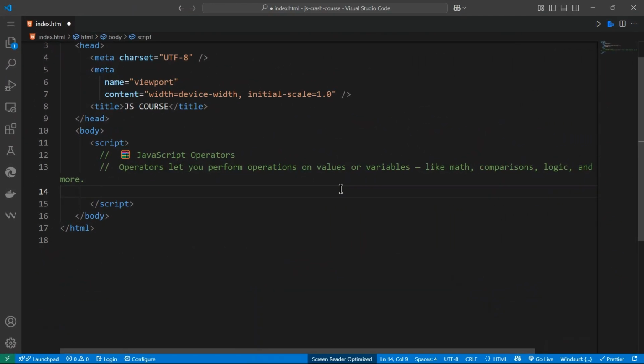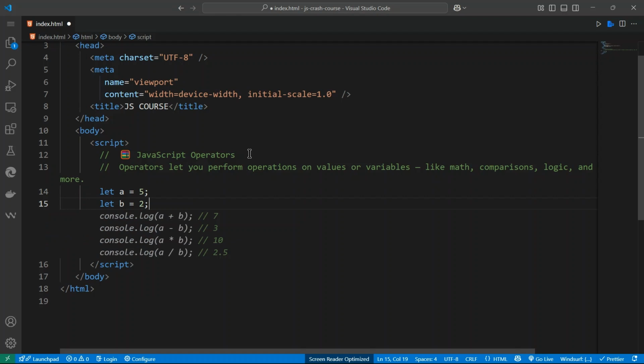All right. Next, operators. Operators let you perform operations on values or variables, like math, comparison, logic, and more. So let's take an example. For example, let a is equal to 5 and b is equal to 2.